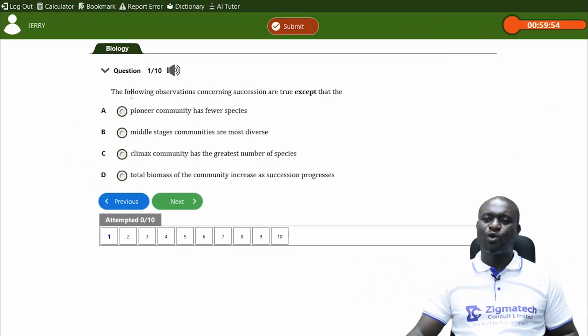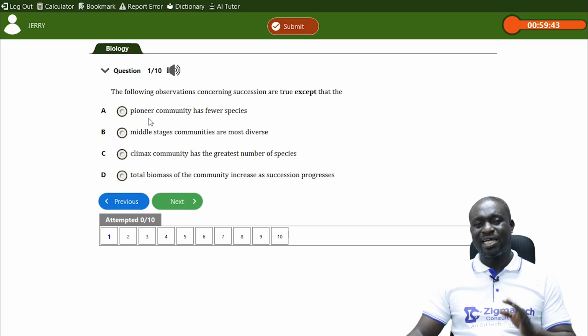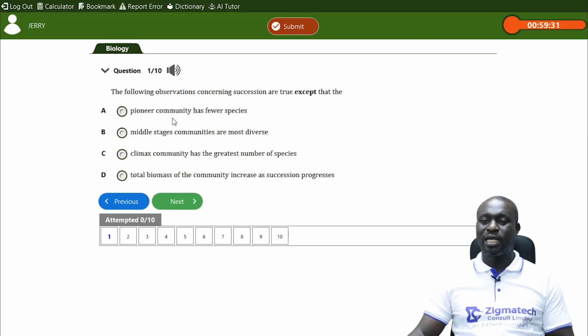Now, they said the following observations concerning successions are true except. Now, remember we talked about the major communities, and I gave you about 3 important major communities. We talked about the pioneers, the intermediate, and then the climax community. Now, look at this question. A, pioneer community has fewer species.